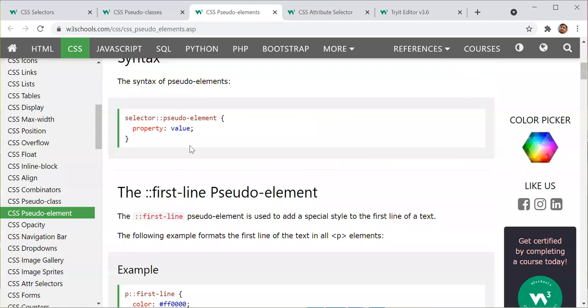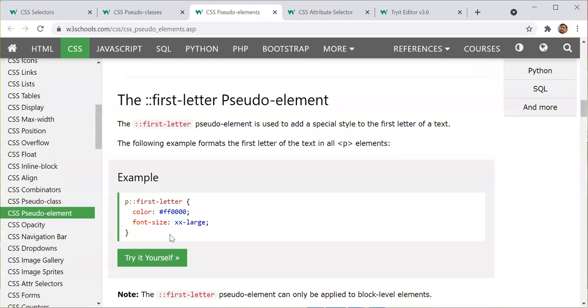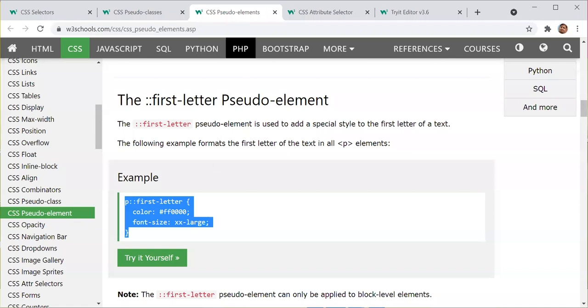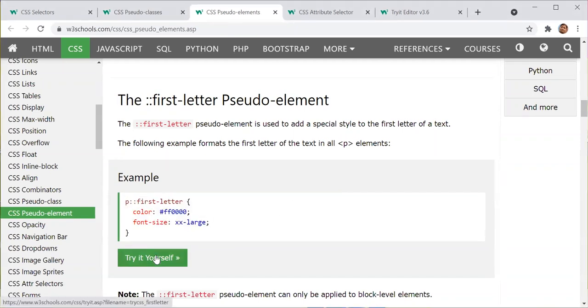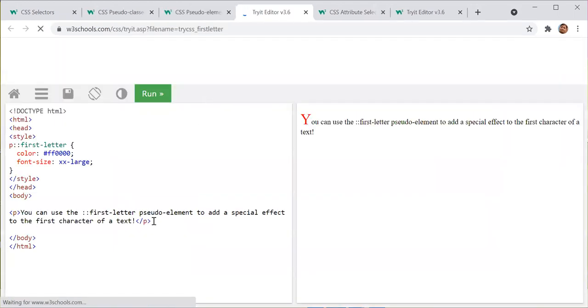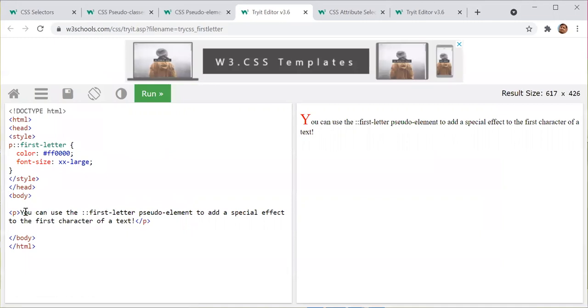Let's move on to the next one. Font, color, background: these are things we are already aware of. Then here, the next one. Can someone explain this one? Ajay sir, Rabi, anyone? I think this is self-explanatory. So inside a paragraph, first element. Right. Inside a paragraph, first element. Okay, first letter, yeah. It will take only the first letter.